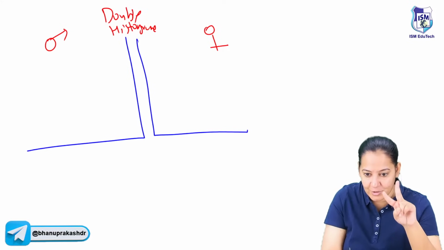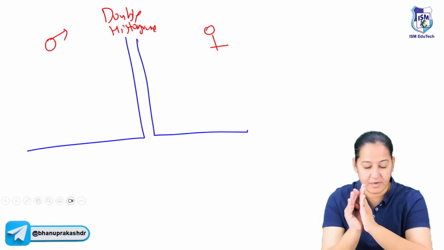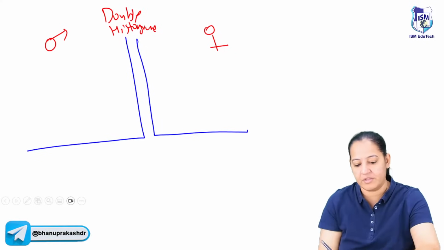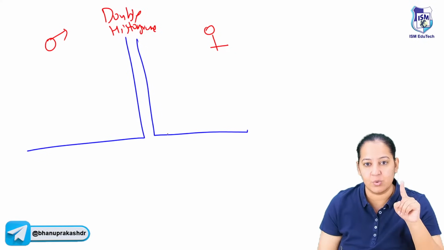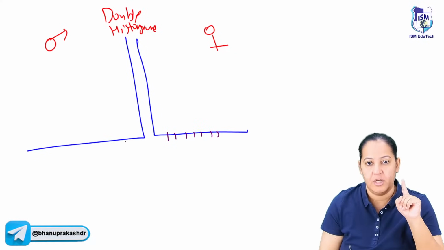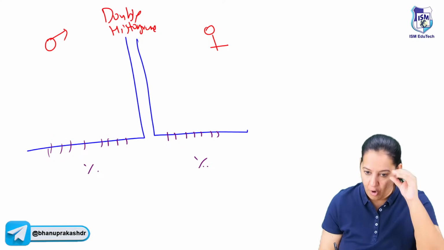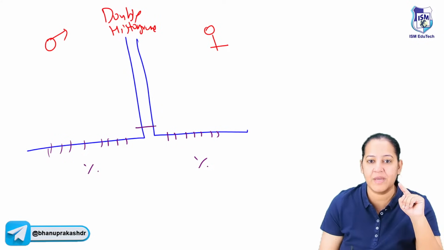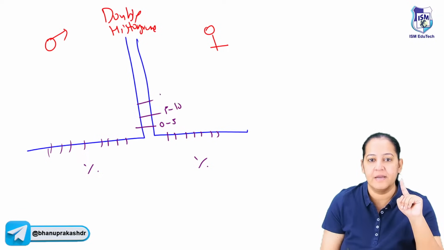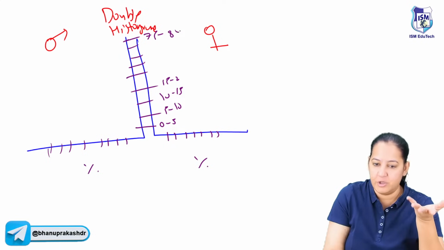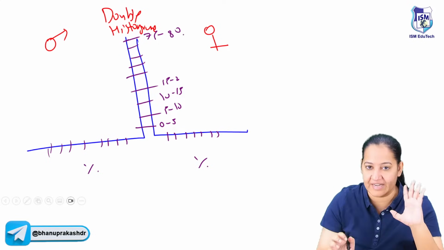It's a double histogram in which we are taking two histograms and binding them together, one for male, one for female. Now what are we taking on the X axis and what on the Y axis? On the X axis, we are taking the percentage of population of that particular age group. On the Y axis, we are taking the age groups. Here we take 0 to 5 years, 5 to 10, 10 to 15, 15 to 20, likewise. We will go till 75 to 80 or 80 to 85, depending on the maximum life expectancy of that country.